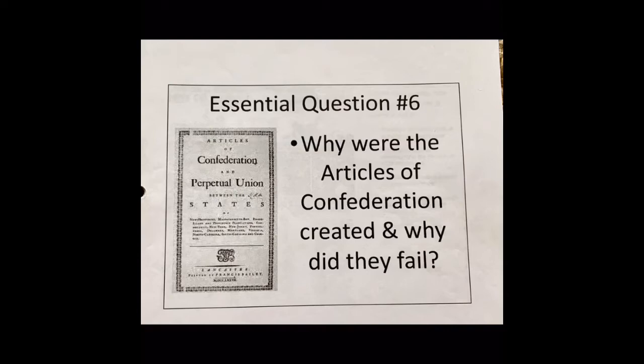Ultimately, the Articles of Confederation is our first national government. They were created because we didn't have a government anymore. We'd just broken away from England, and therefore we needed a new government. We already know what a confederation is. It's a weak government where the states have the power and the national government is only there for protection.